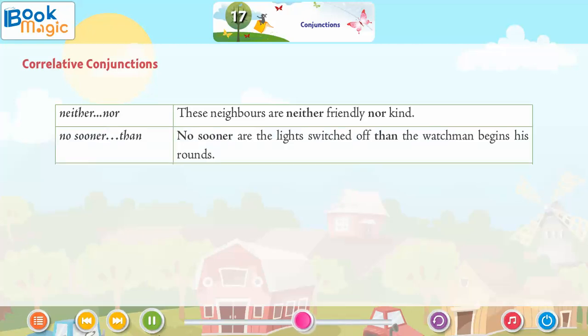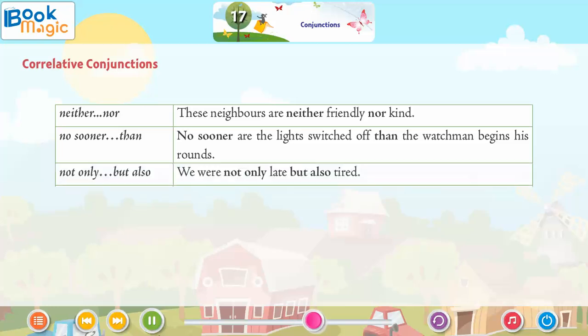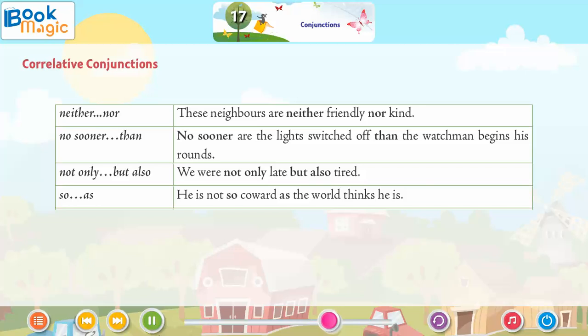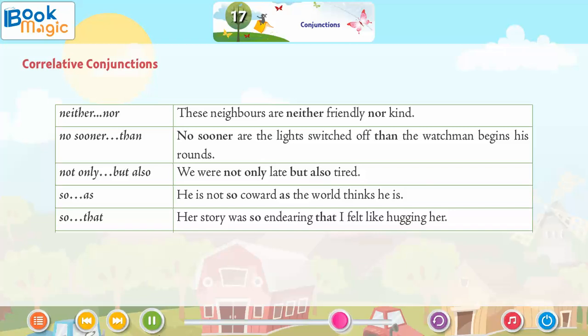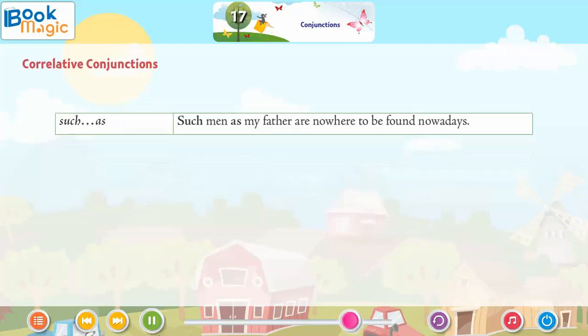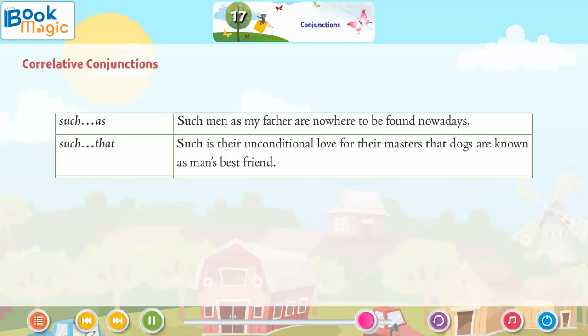No sooner, than: No sooner are the lights switched off than the watchman begins his rounds. Not only, but also: We were not only late, but also tired. So, as: He is not so cowardly as the world thinks he is. So, that: Her story was so endearing that I felt like hugging her. Such, as: Such men as my father are nowhere to be found nowadays. Such, that: Such is their unconditional love for their masters that dogs are known as man's best friend.